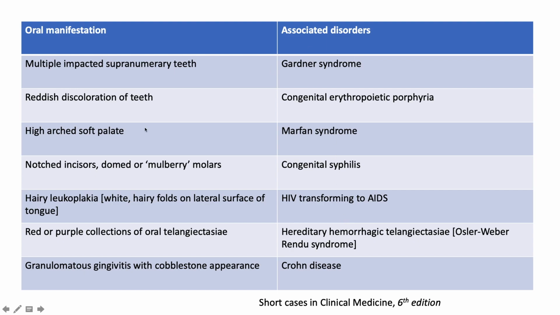I want to draw attention to the high arch soft palate that we have in Marfan syndrome. When you find this, you want to look for other clinical stigmata of Marfan syndrome. So you've got an arm span which is greater than the height. You've got arachnodactyly. You've got pectus excavatum or carinatum. You've got aortic regurgitation because of dilation of the aortic root. And you've got a whole lot of skeletal signs. Don't forget your dislocation of the lens in the eye as well.